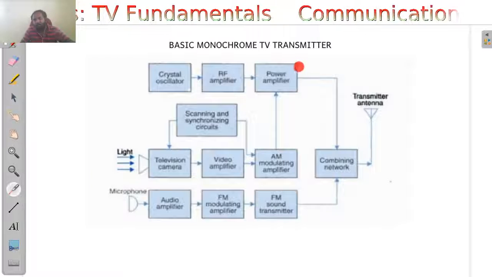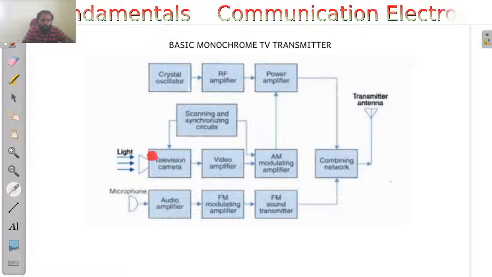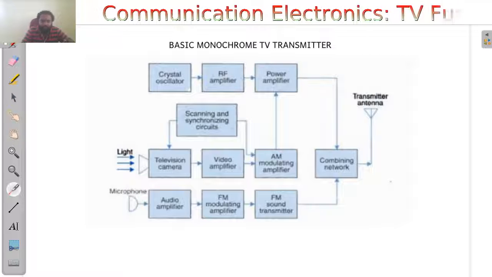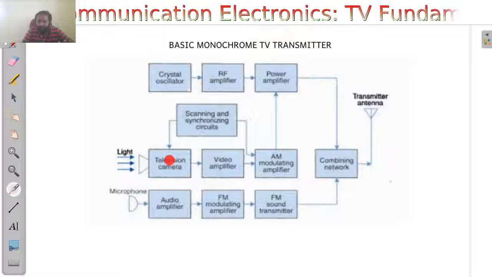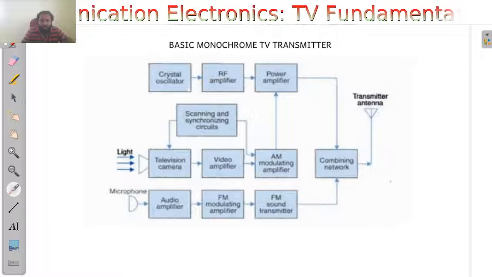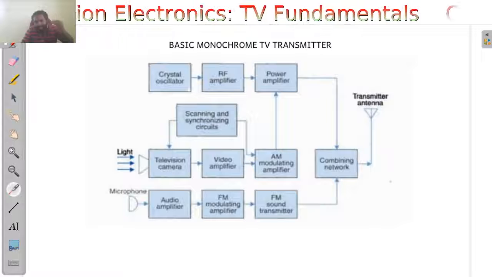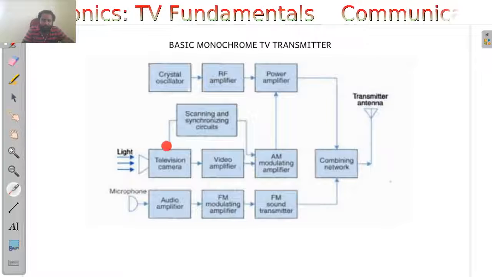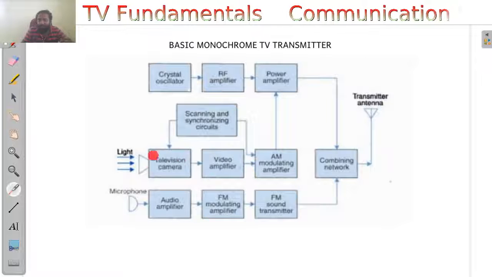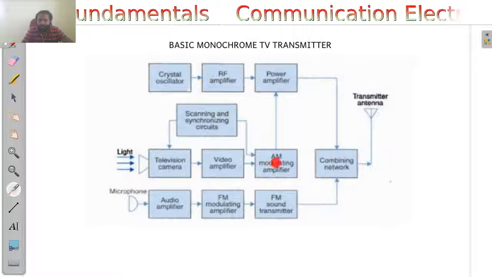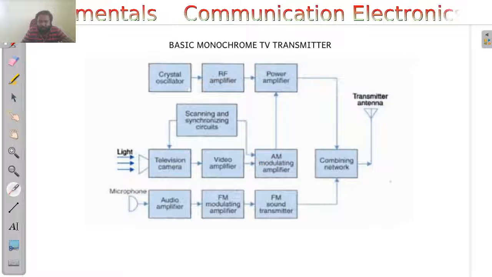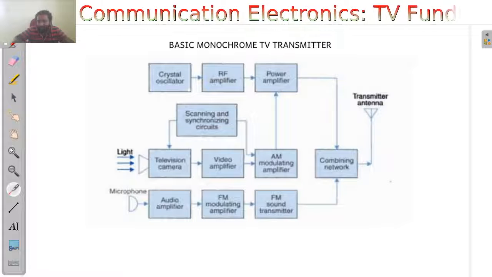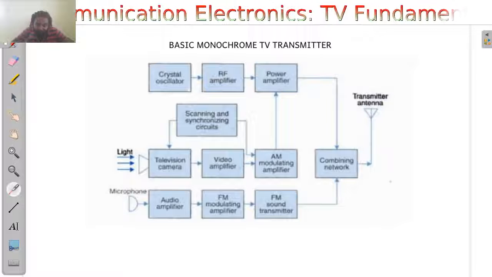Now this is a basic monochrome TV transmitter. It consists of a camera and a microphone to pick up the video as well as the audio information. The video information in the form of light will be converted into electrical impulses, and those electrical impulses are scanned using scanning and synchronization circuits. There will be pulses going into the television camera to synchronize it, as well as pulses to the AM modulating amplifier, so that they can be transmitted to the receiver end, because these synchronization pulses are necessary for the effective reconstruction of the signals.